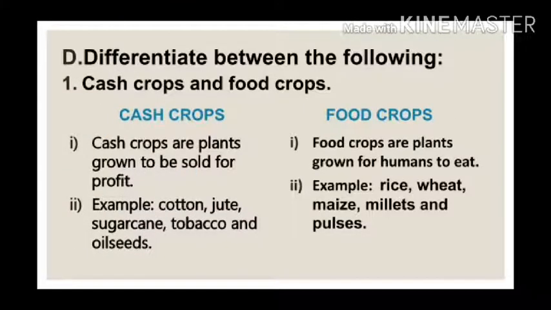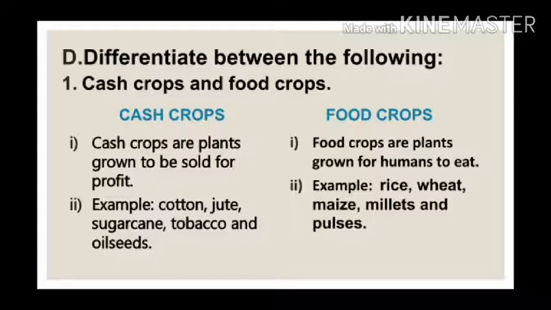Exercise D. Differentiate between the following. Number 1. Cash crops and food crops. The first point of difference between cash crops and food crops is: cash crops are plants grown to be sold for profit, whereas food crops are plants grown for humans to eat.